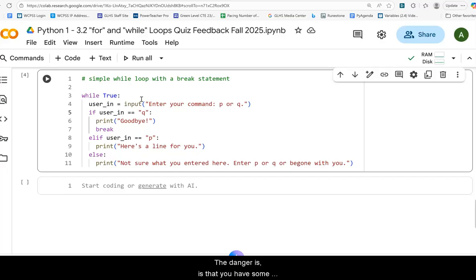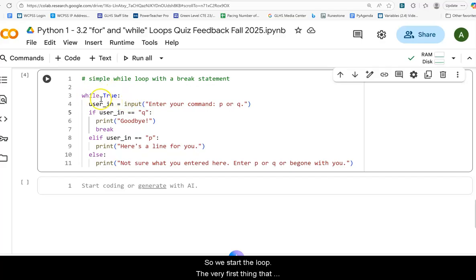The danger is that you have some condition sitting down here maybe that will not break your loop, and you'll have an infinite loop, and then you'll eat up compute time and be frustrated and have to restart things. But we're going to use one here since a lot of you use them and it's a good way to see things. Let's just talk about what happens here.